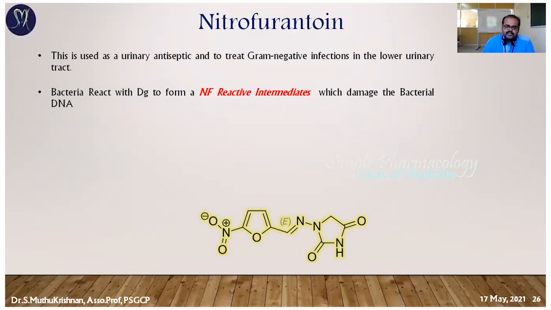Nitrofurantoin is metabolized and forms a reactive intermediate. That means it produces a free radical, the nitrofurantoin free radical. That reactive intermediate is going to damage the bacterial DNA chain. So nitrofurantoin is metabolized to an active metabolite, which has a reactive intermediate, that means free radicals. Those nitrofurantoin free radicals damage the bacterial DNA, so automatically the organism is going to die.